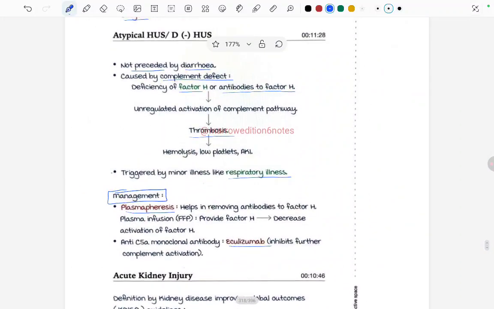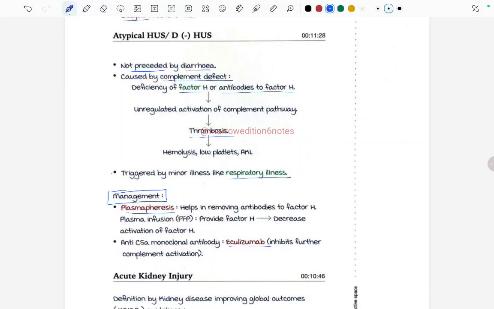Okay, so what was happening in this atypical one is there is a complement defect. Why is the complement defect there? Due to deficiency of factor H or antibodies to factor H. There is an unregulated activation of the complement pathway, and this leads to thrombosis, hemolysis, low platelets and AKI. And this is all triggered by a minor illness like respiratory illness.